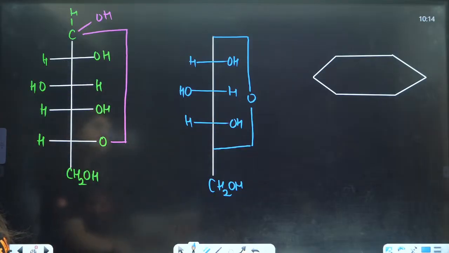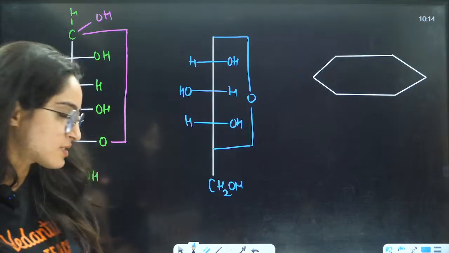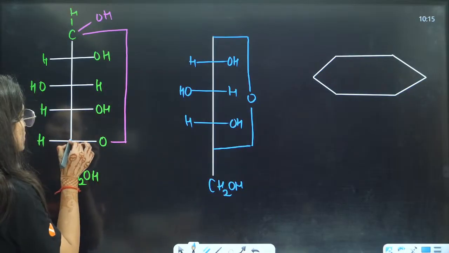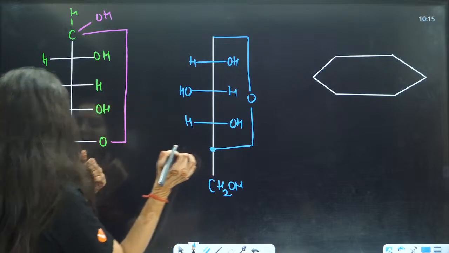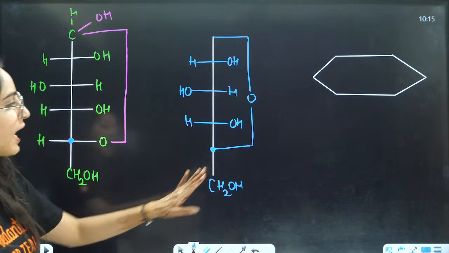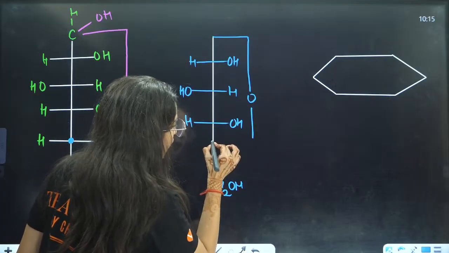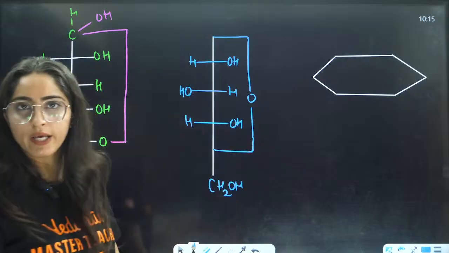Okay. So this is how the structure will be formed, right? Yes, the last CH2OH will remain as it is. The secondary, this one will react, this one will react, this one will react, okay? This one will react, and this will make an oxygen bond here, right?